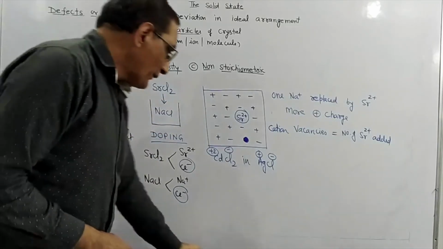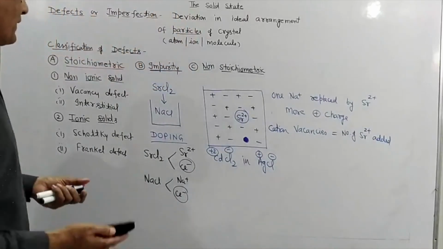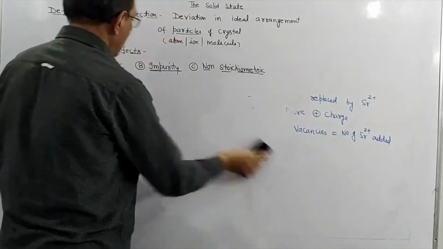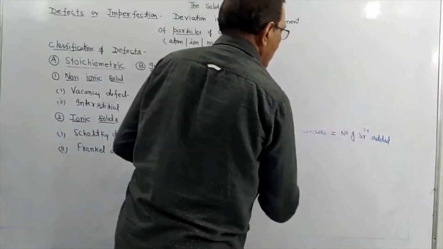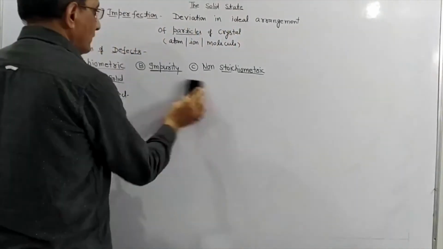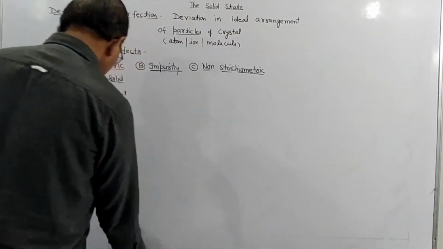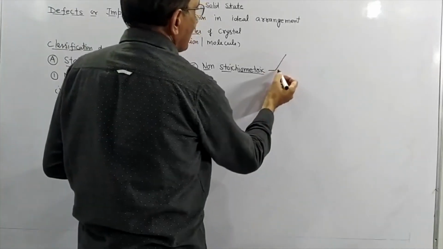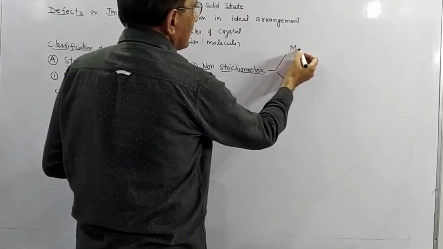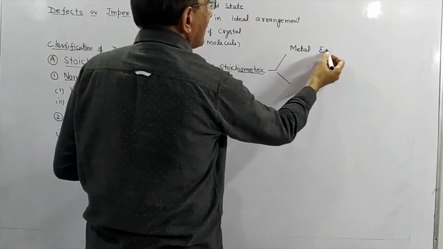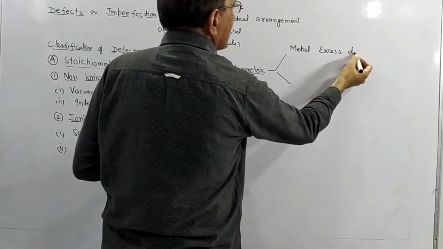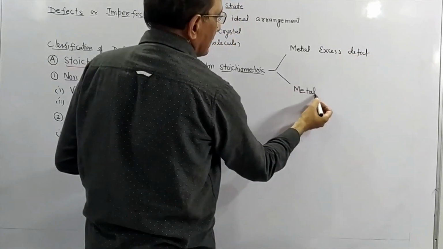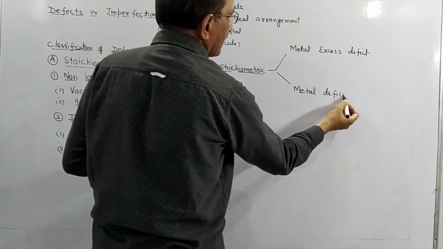Now we will discuss non-stoichiometric defect. This non-stoichiometric defect can be further classified into metal excess defect and metal deficiency defect.